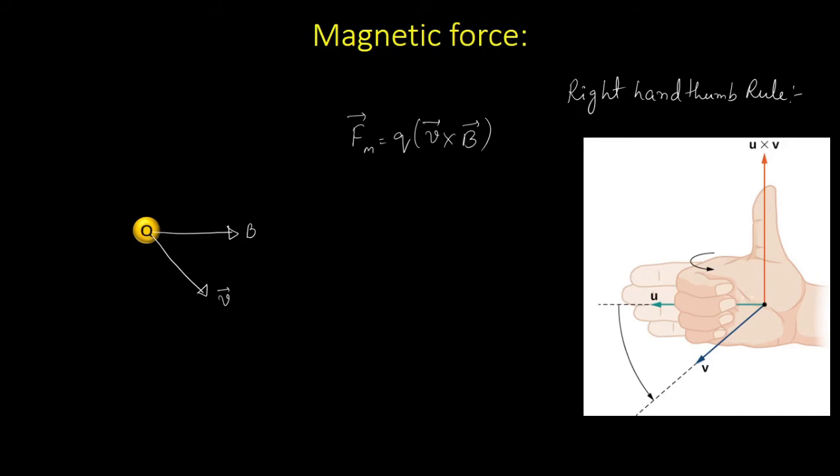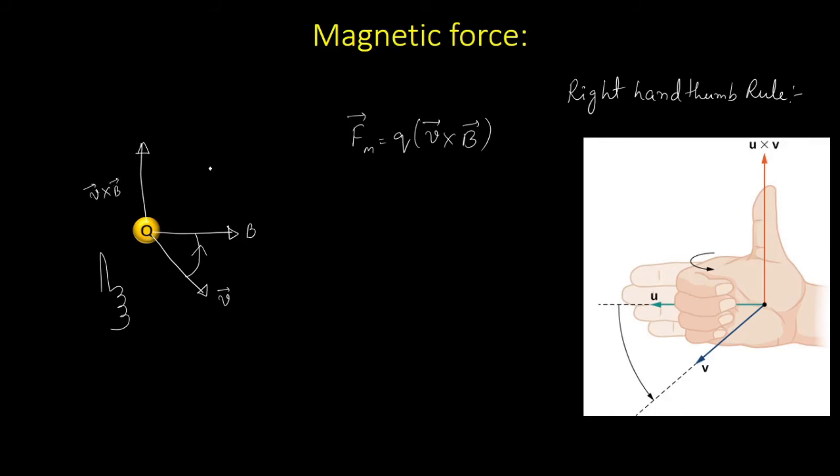So you should start from vector V and curl your fingers towards vector B. Then your fingers curl in this particular direction, so the force will be in this particular direction. So this will be V cross B.